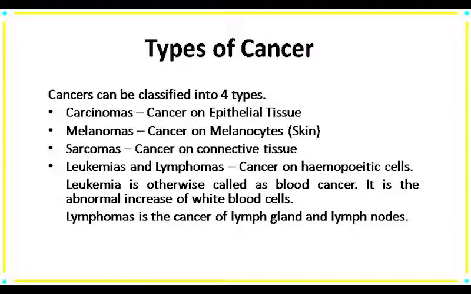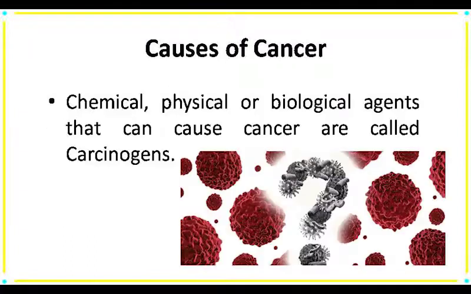They are the cancer of hemopoietic cells. Leukemia is the cancer of blood, which is characterized by abnormal increase in the WBC count or white blood cells count. Next is lymphoma. Lymphoma is the cancer of lymph gland. The agent which causes cancer is called carcinogen. It may be chemical, physical or biological.